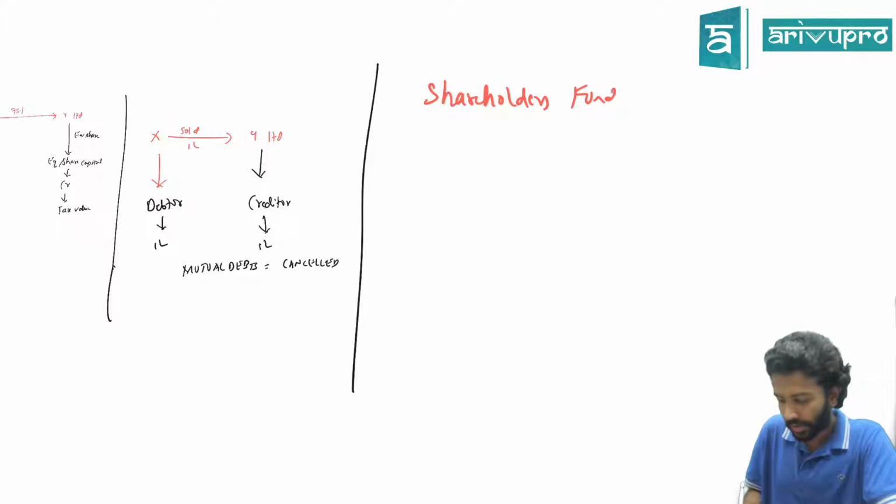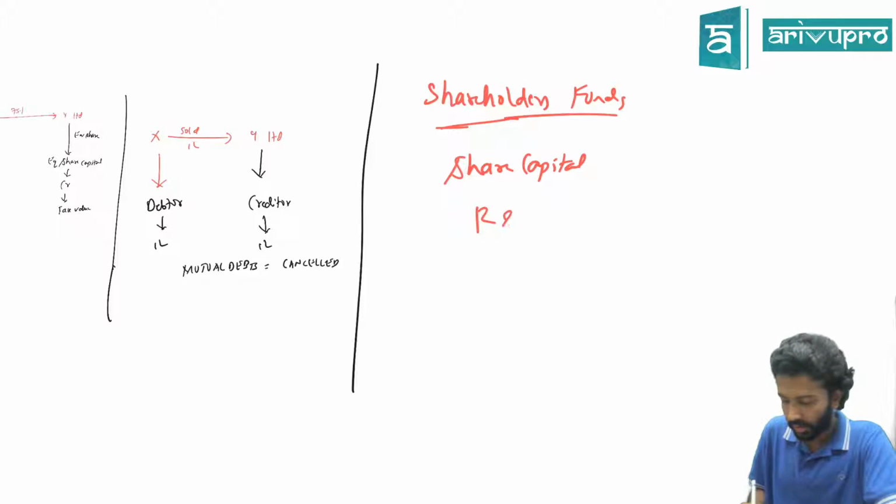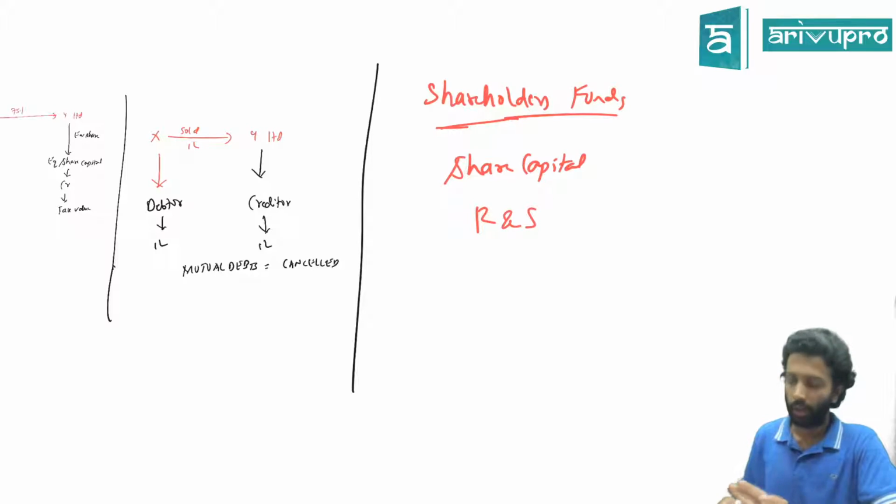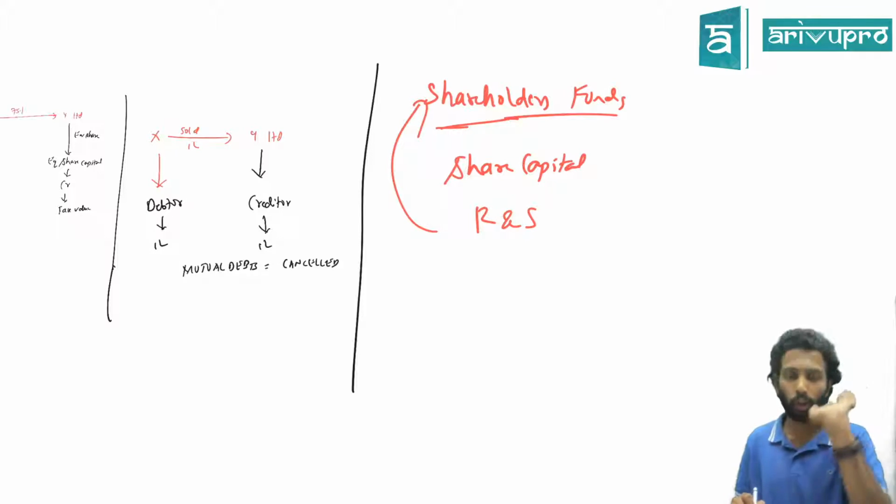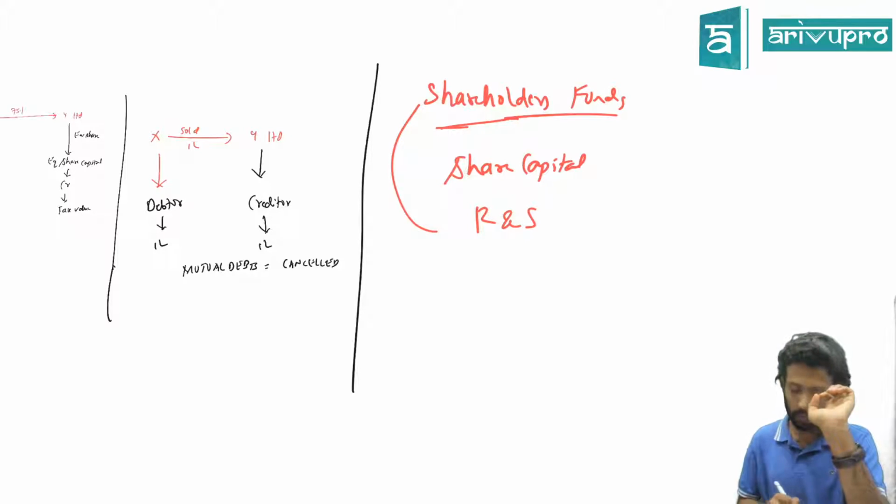Under shareholders funds you're going to show share capital, and below that what are you going to do? Reserves and surplus. Yes or no? That means, can I say these are the entitlements of shareholders? These two belong to shareholders, can I say? Am I right in saying so, guys?